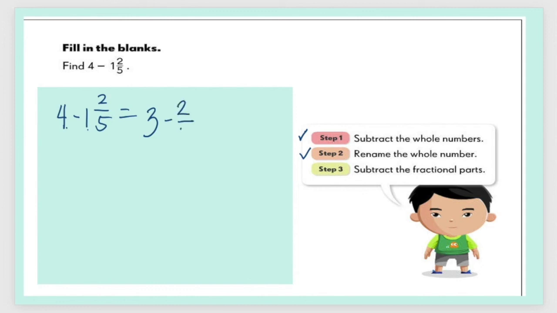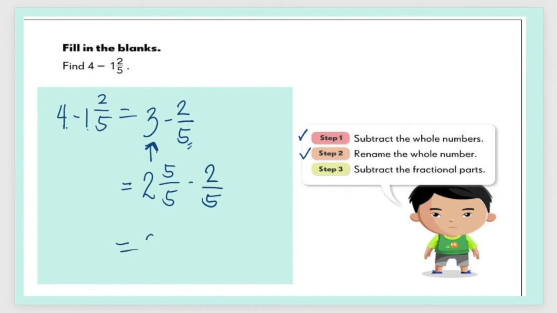So I'll copy first 2/5 here. So let's rename 3. How do we rename 3? We can rename it as 2 and 5 over 5. 5 over 5 is equal to 1. 1 plus 2 is equal to 3. So they have the same value. Why did I choose 5 over 5? We need to match it with the second fraction here. So now it's easier for us to subtract 2/5 from our mixed number.